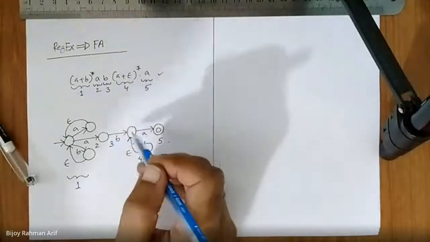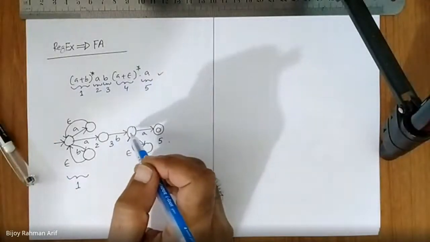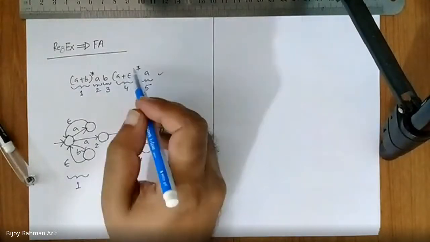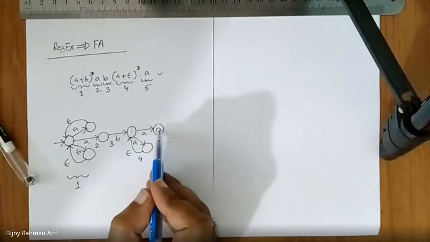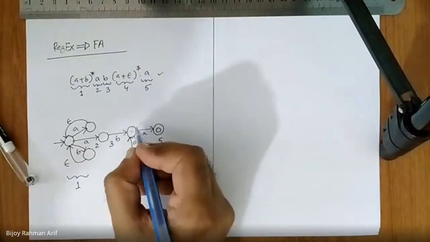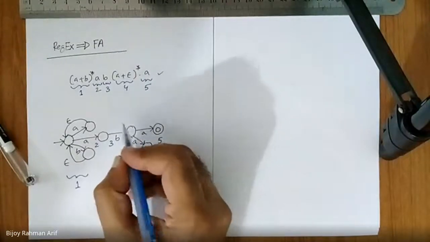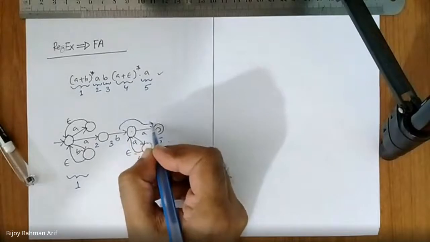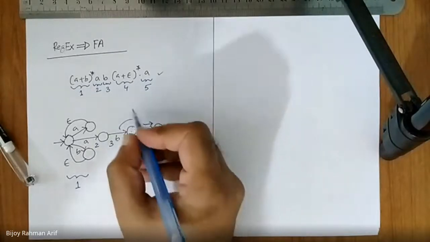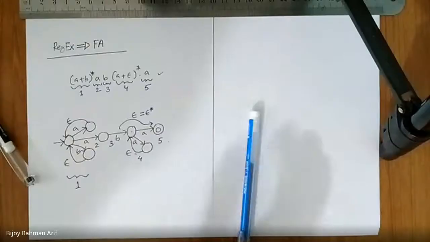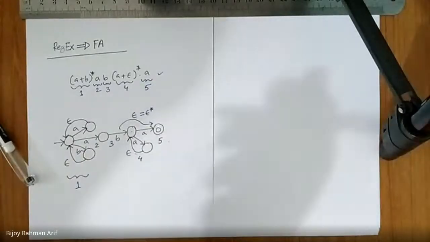When I reach over here, if I follow this path, I'm going to generate A star. And if I directly go from this place to this place, I can get the epsilon. If I don't move any time here and just go directly over this, then I get the epsilon, and epsilon is nothing but epsilon star. Simple.